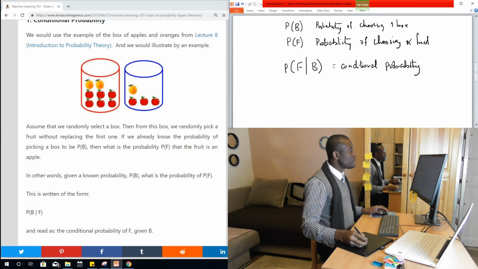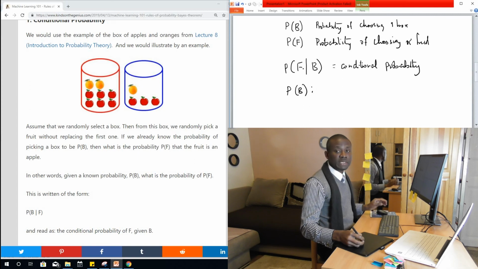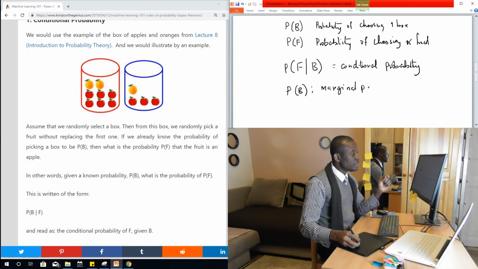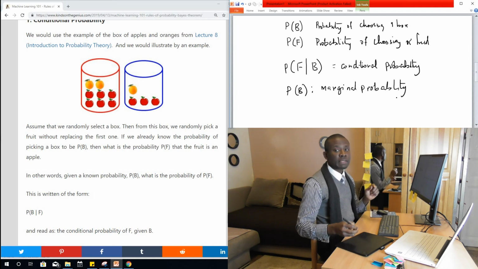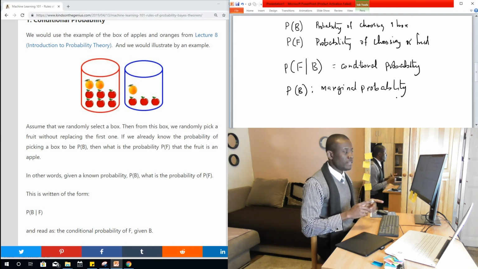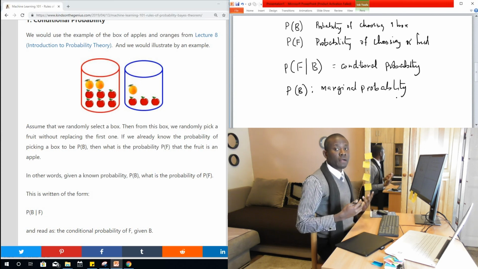Now when you have a probability like this, P(B), this one is already known. So if you have a conditional probability of F given B, then it means that B is already known and is called the marginal probability. Marginal probability is simply the probability of something happening unconditionally, without effect from any other thing. So when we talk about the probability of something, we are talking about the marginal probability of that thing.